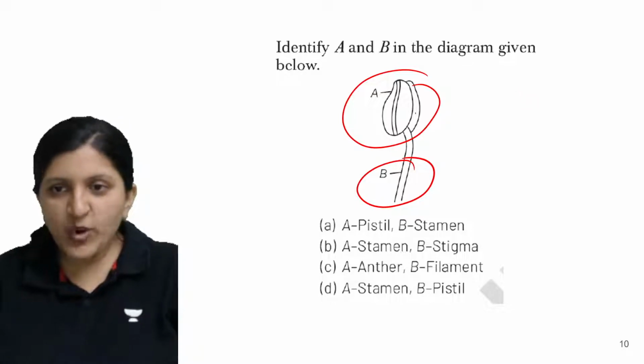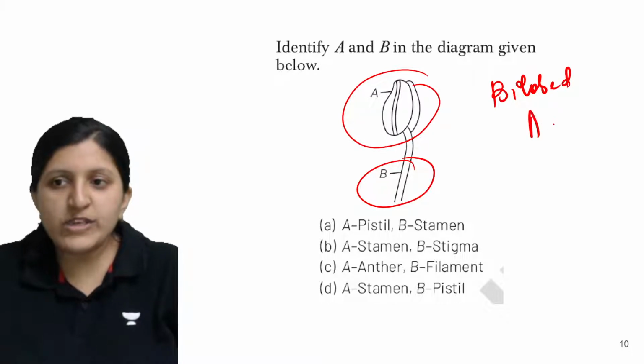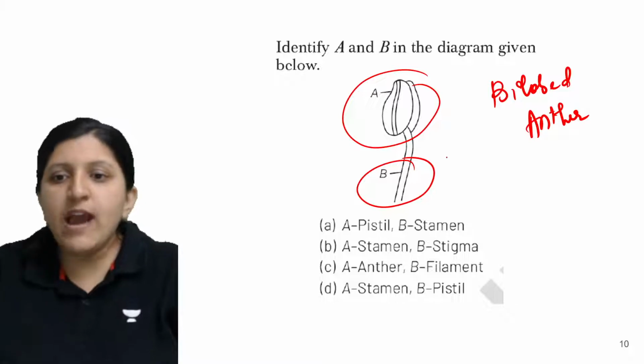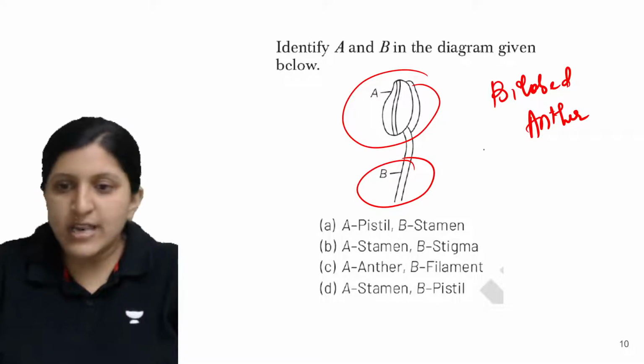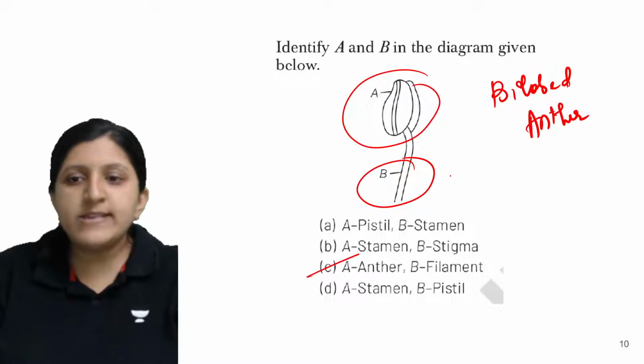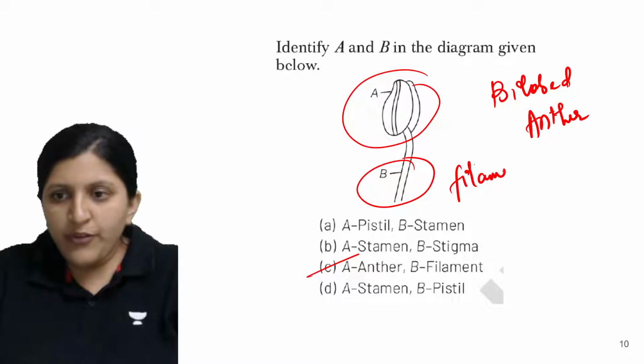No idea. So what is this structure? So this one is a bilobed anther. Okay, so anyway it is a bilobed anther. So this is the answer. So C is the answer. So B is filament over here. One second. So this one is filament.